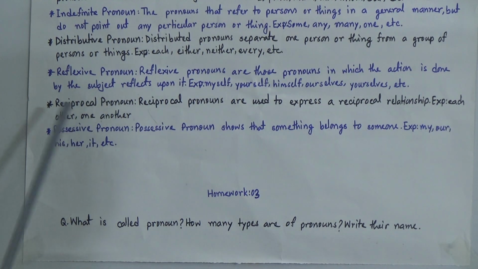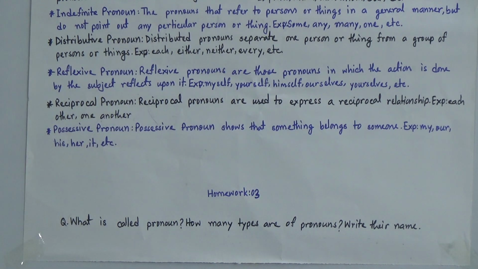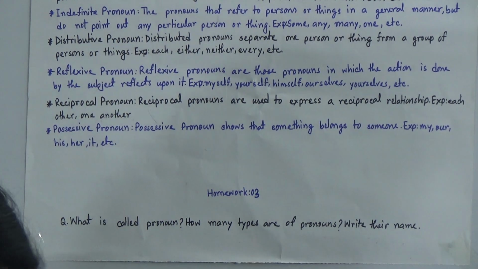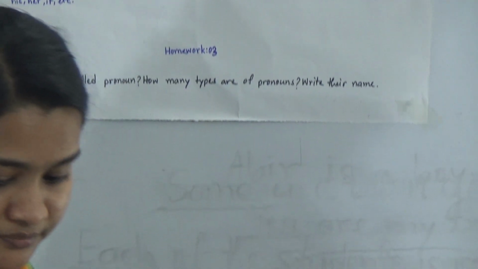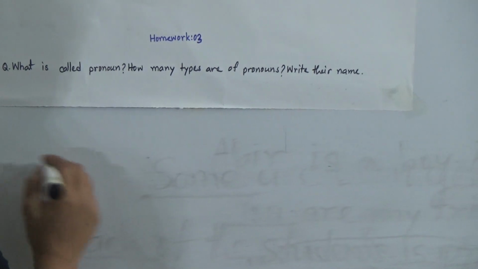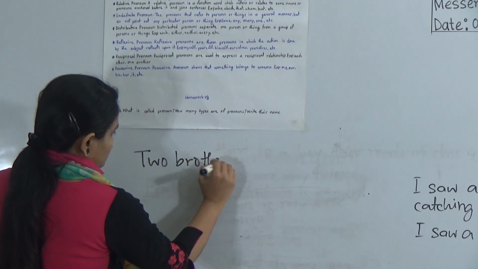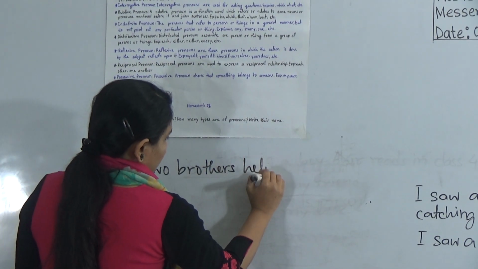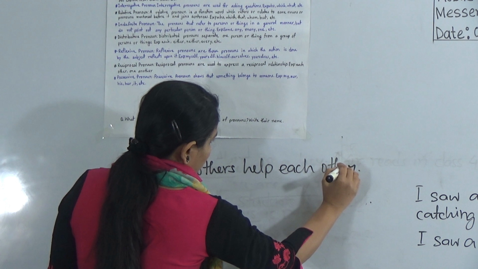We use each other when we refer to two persons, and we use one another when we refer to more than two persons or things. Look: two brothers help each other.